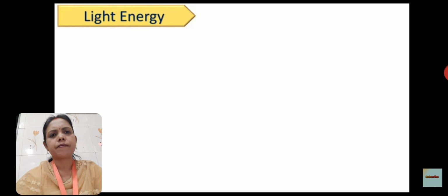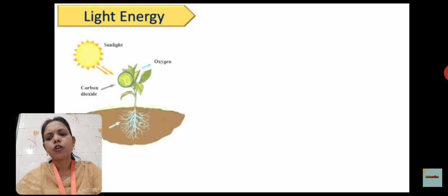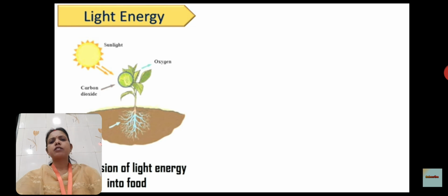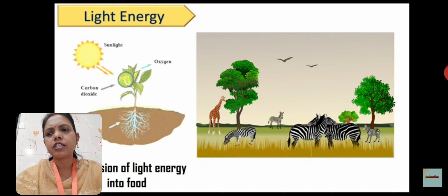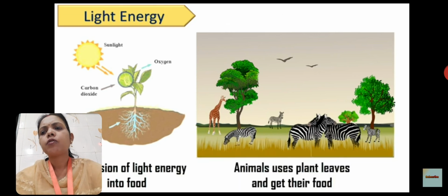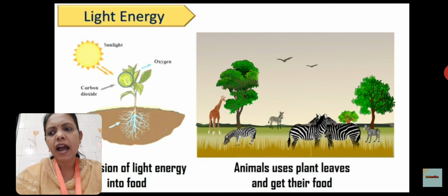Now we will see light energy. So children, we know plants produce food in the sunlight, correct? Then it means plants can transform energy into food, and animals use these plant leaves as food and get energy to work.